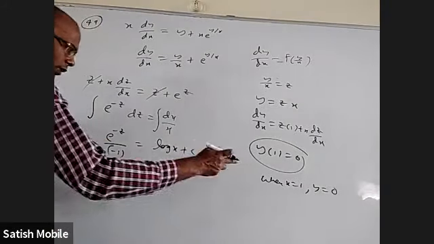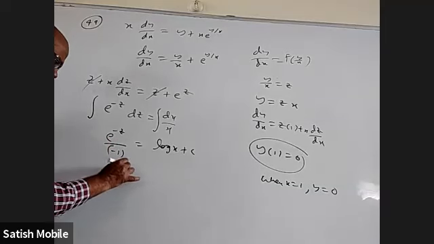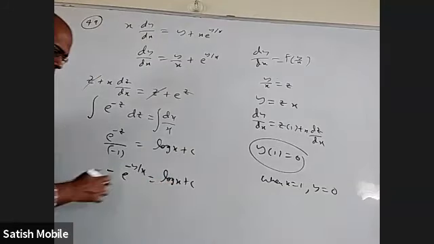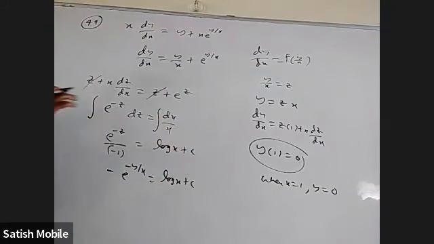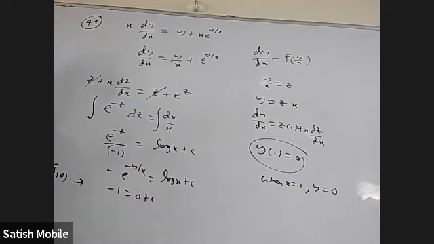First of all, I have to put z back. So minus e power minus y by x is equal to log x plus c. This is the answer. We can leave it here, but because they gave that condition, we are able to find the c value. When I put 1 comma 0 here, x is 1, y is 0, it is minus e power 0, which is minus 1, and log 1 is 0. So c will be minus 1.